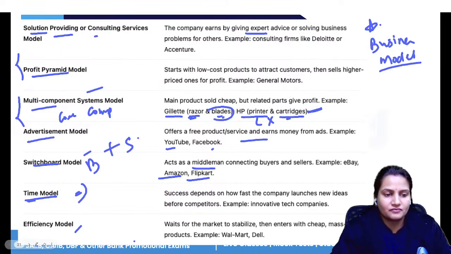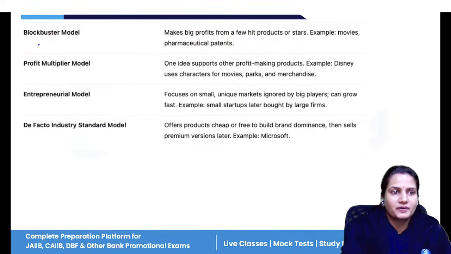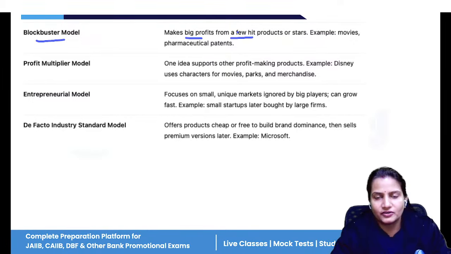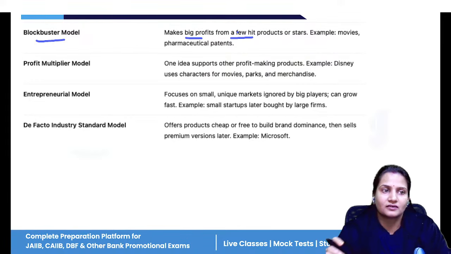Efficiency means waiting for the market to mature. Don't launch your product at the initial stage. If the market is not right for you, wait for the right time, then launch your product. Now, what is the blockbuster model? It is making big profits from a few products, like pharmaceutical medicines. Medicines are sold in smaller numbers, but they are huge, expensive products.